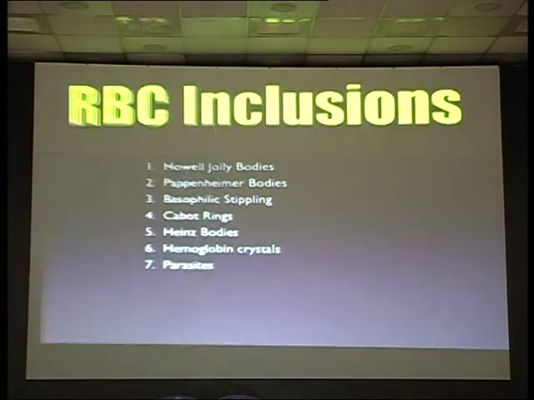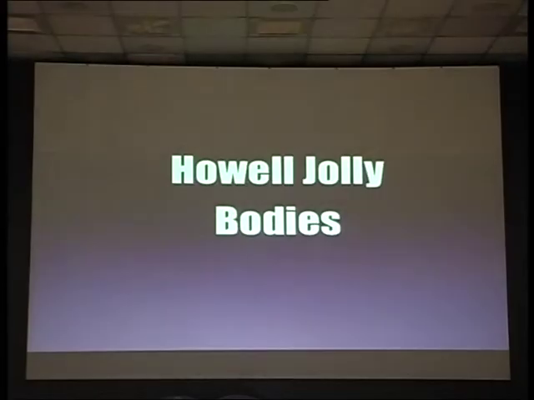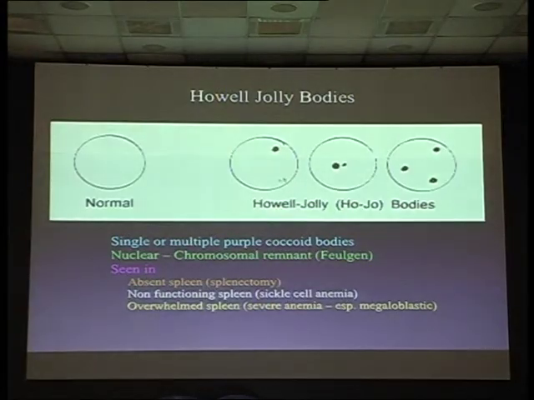RBC inclusions, we have 7 of them. First one is Heinz bodies, then we have Howell-Jolly bodies, we already saw that. These are nothing but chromosomal remnants. When the spleen is not doing its function, the spleen is the major sequestrating organ. That's why in hypersplenism you get anemia, thrombocytopenia, and leukopenia. The spleen removes all the damaged cells; hypersplenism removes even normal cells, that's why you get pancytopenia. And in splenectomy patients, with a non-functioning or overwhelmed spleen, these Heinz bodies or Howell-Jolly bodies won't be removed, and they will be present.